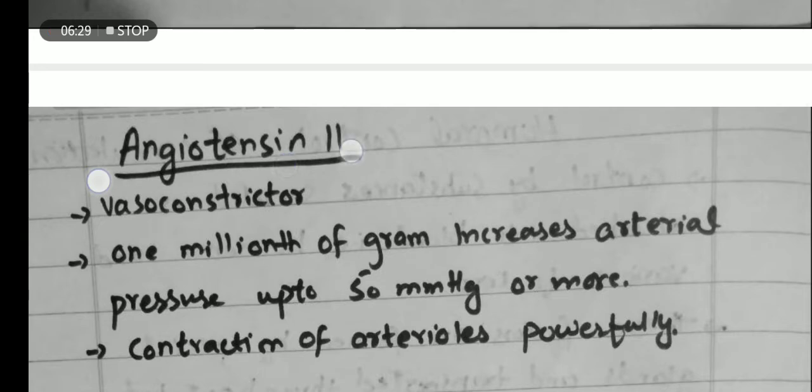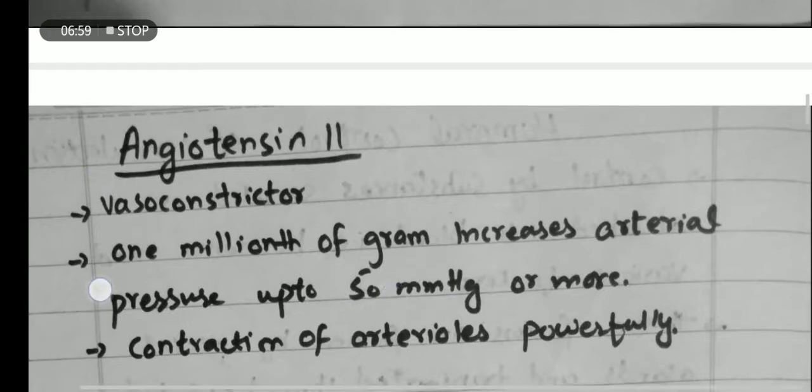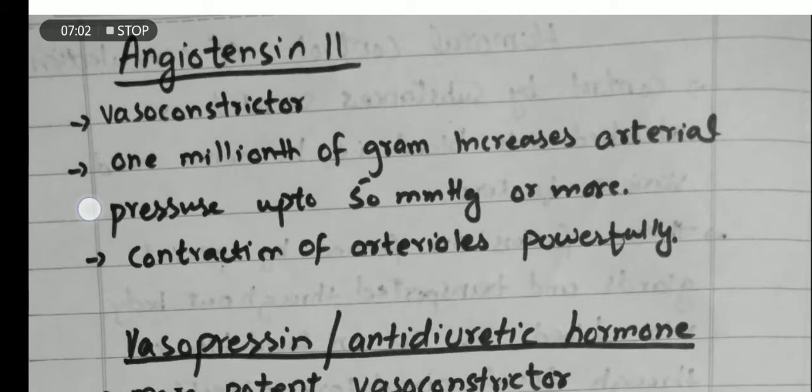The next vasoconstrictor is angiotensin 2. It is another powerful vasoconstrictor. Even 1 millionth of a gram increases arterial pressure by up to 50 mmHg, millimeters of mercury, or more. 1 millionth of a gram is a very minute quantity. If it is introduced into the blood circulation, it increases the arterial pressure up to 50 mmHg. It causes the contraction of arterioles more powerfully.